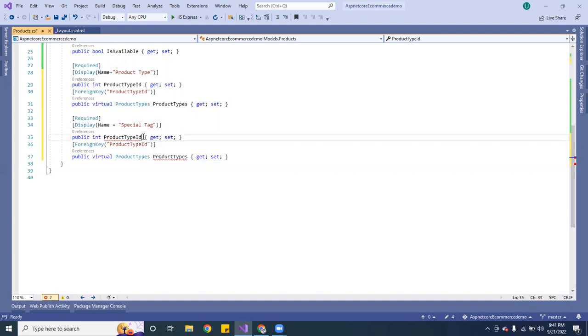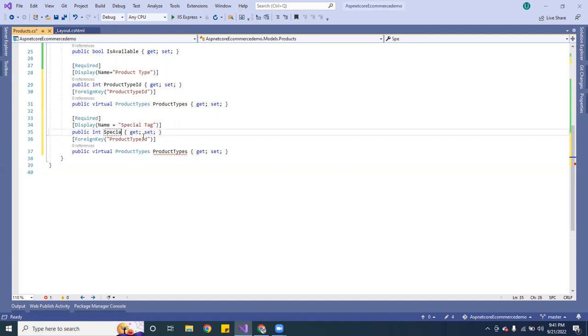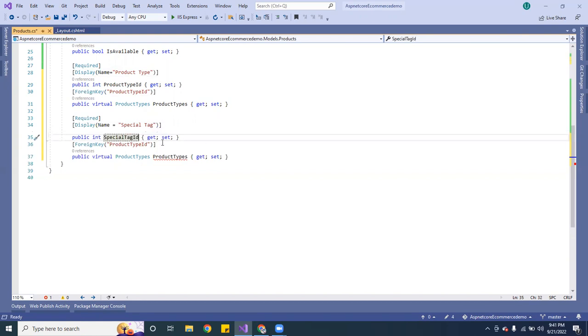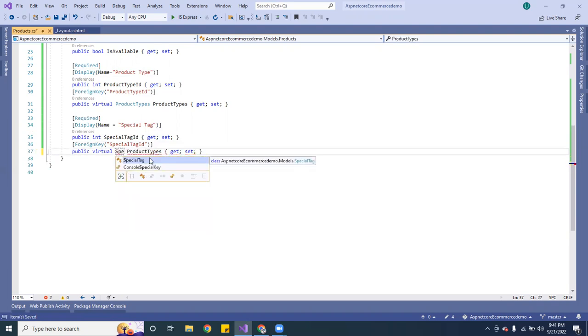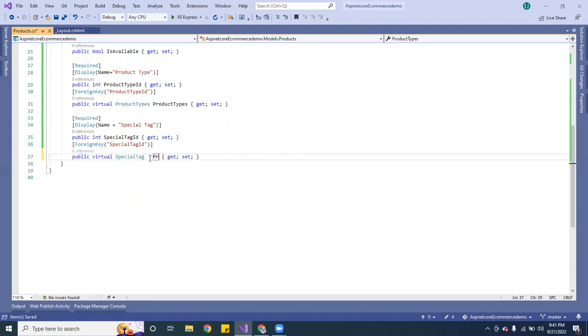And here what we want to do is an integer, and it's going to be special tag ID. That's what we're going to call that. And here is going to be special tag ID. Okay, and then here we want to do the same thing. It's going to be special tag, and here we're going to do special tag also. That way, when we're working on the controller, we can access that.